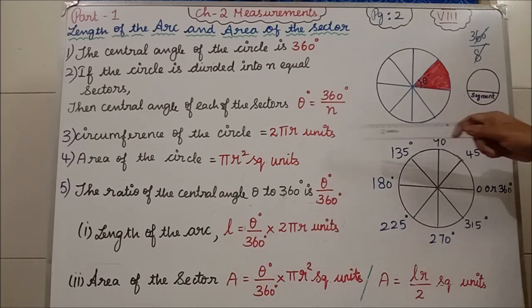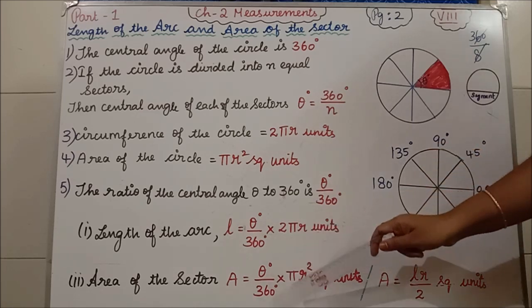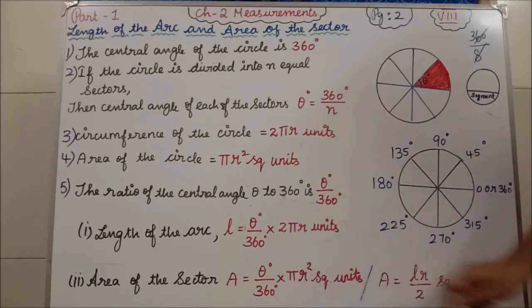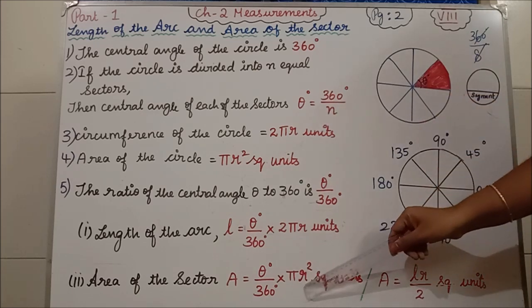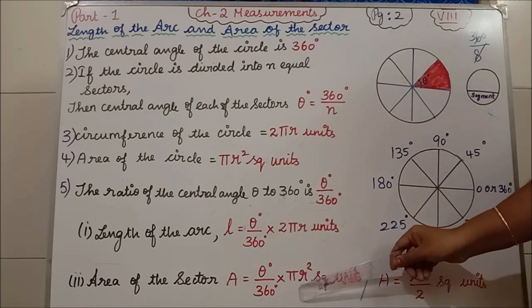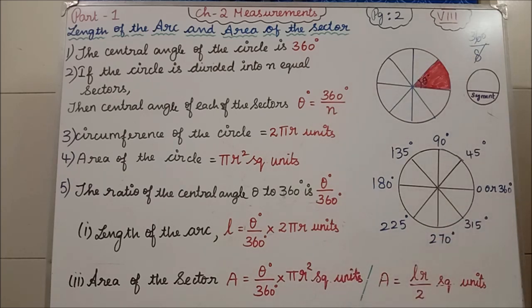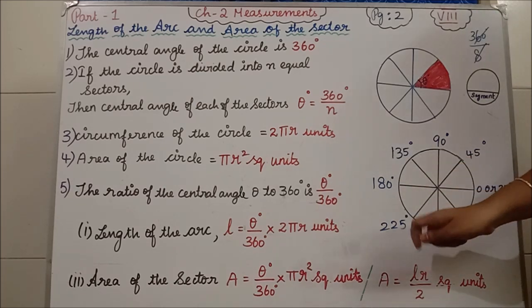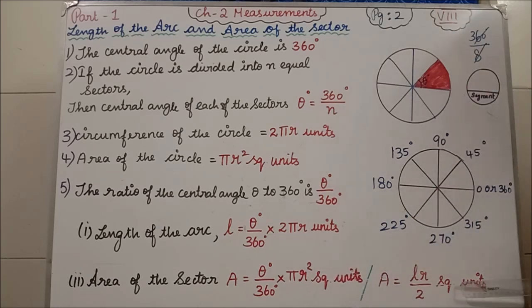Area of the sector is also theta divided by 360 degrees into, so what area are we going to find? The area of the circle only, no? So into the area of the circle. The area of the circle formula is pi r square, so into pi r square. Square units you have to write. A for area. Clear?